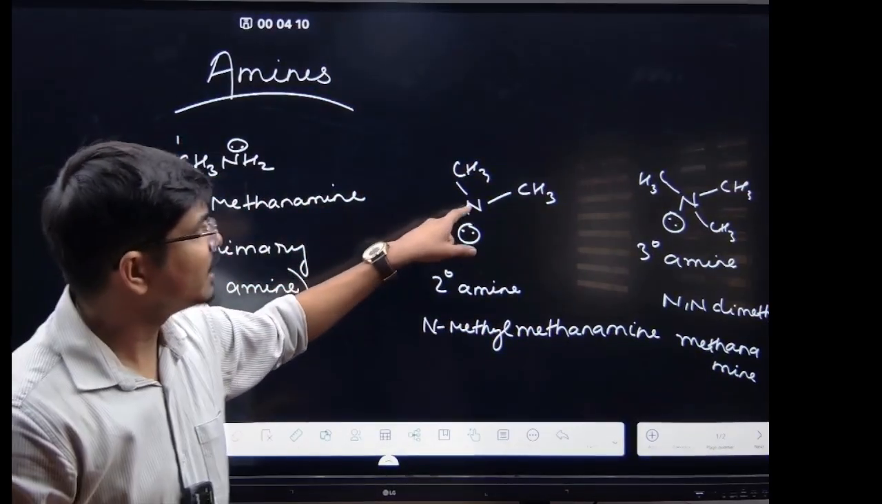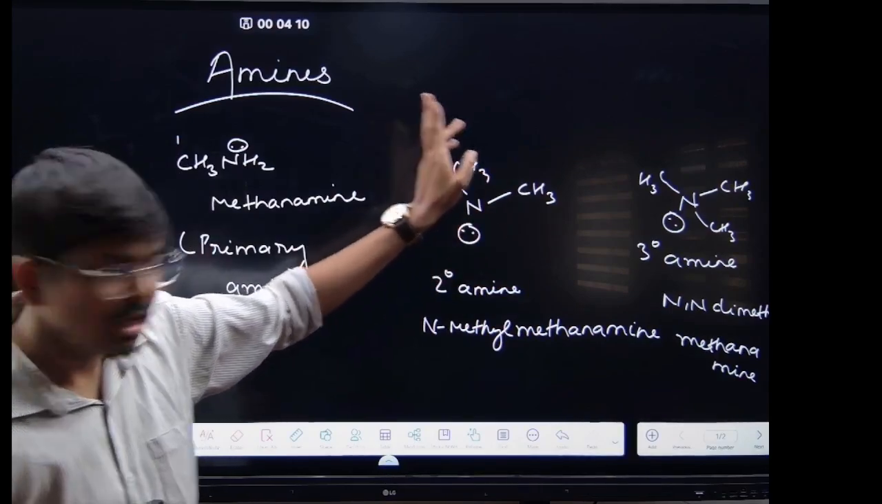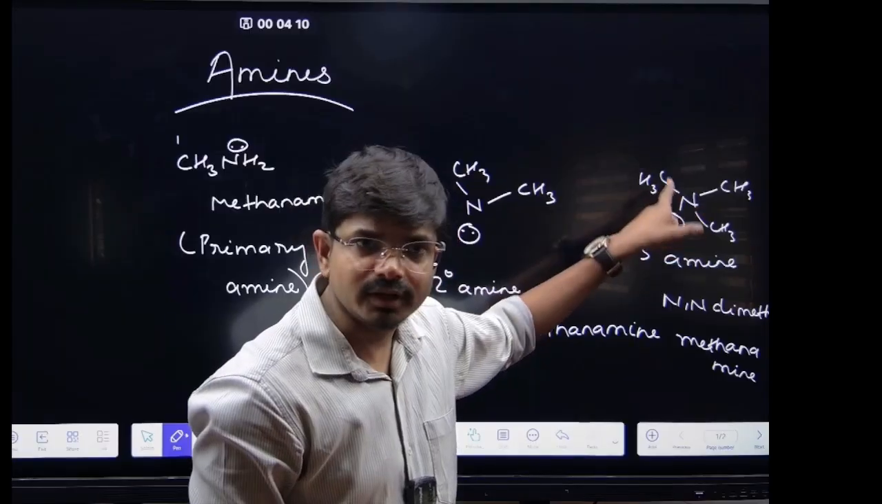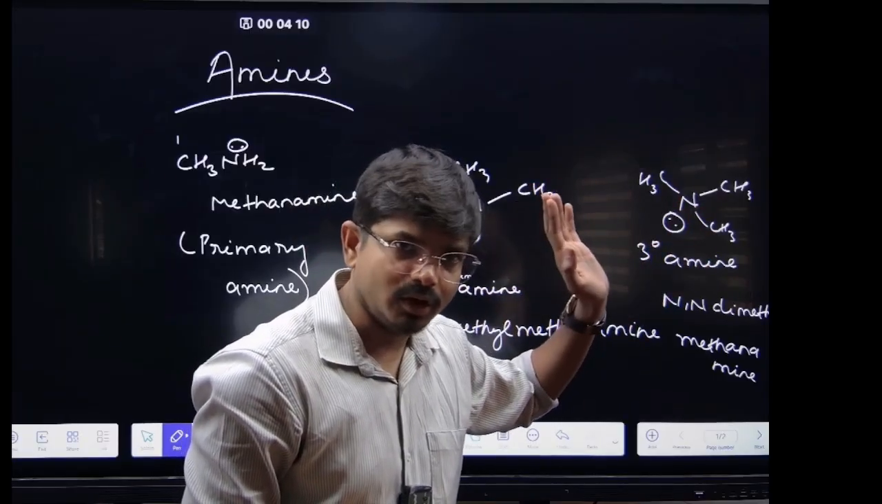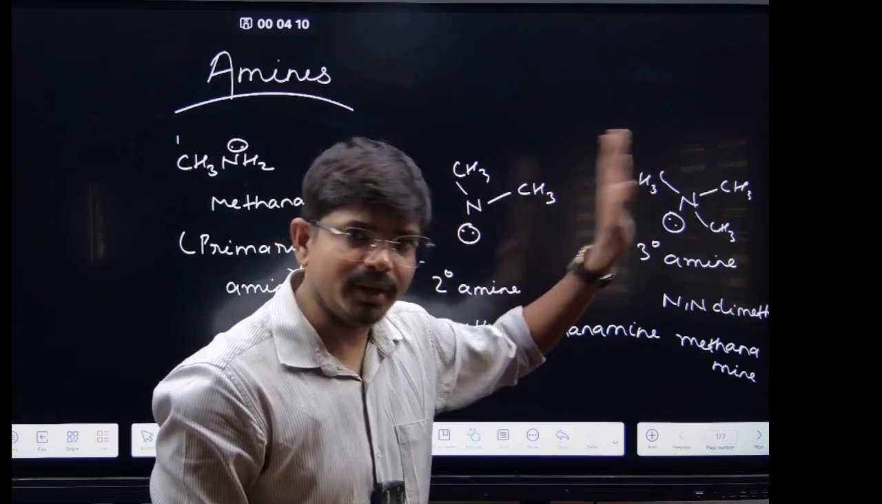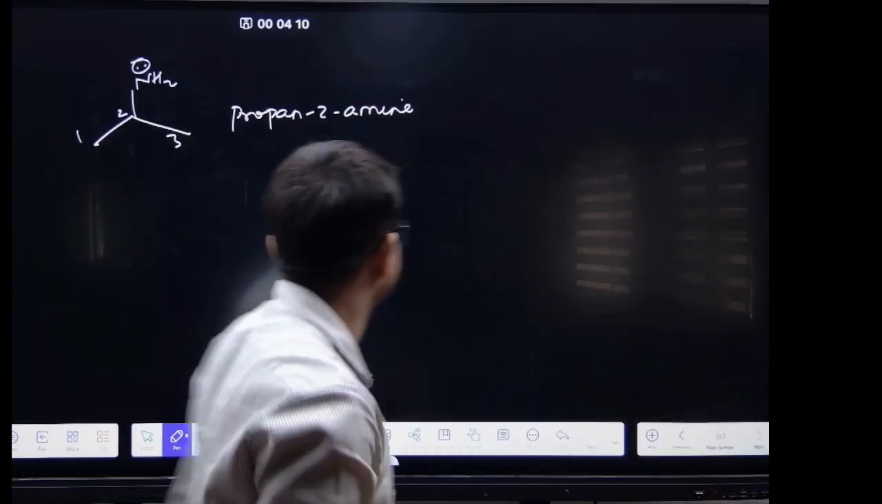Here, this nitrogen is attached with 2 carbons. That is why it is a 2 degree amine. Here, nitrogen is attached with 3 carbons. That's why it is a 3 degree amine. Got it? This is how we name in IUPAC nomenclature. Now the last one, you see here.